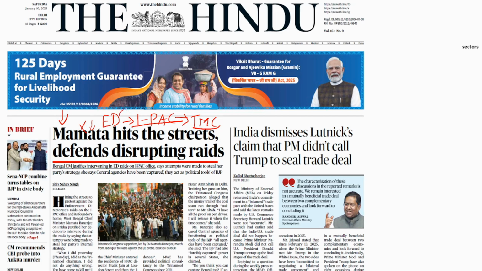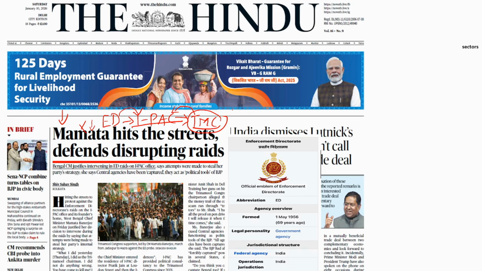Now when ED is raiding this office of this IPAC, Trinamool Congress is alleging that this is an intentional act by the central government to steal the strategies of Trinamool Congress. Okay, this is a political misuse as per the TMC. So this is the allegation, but we will not be going into the news. No one knows what is the truth. This is politics. But here, because ED is in news, you should know basics about ED.